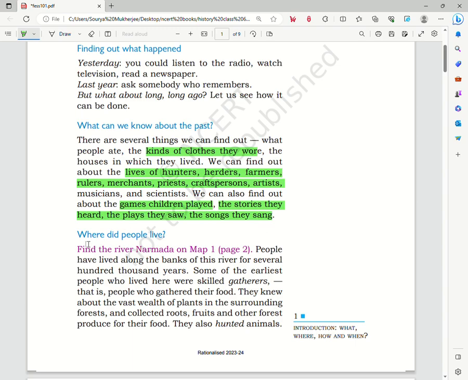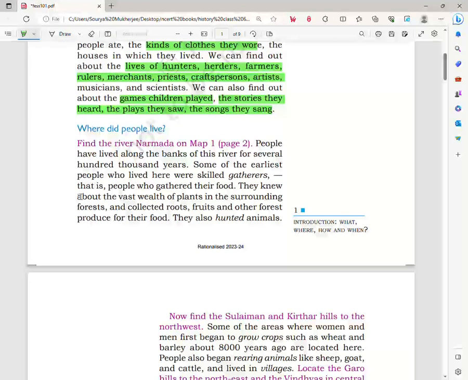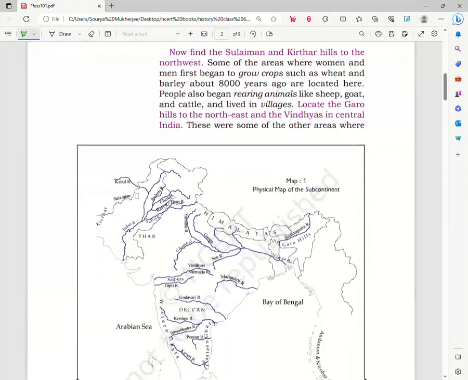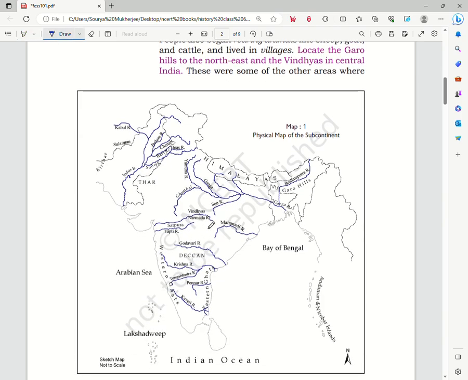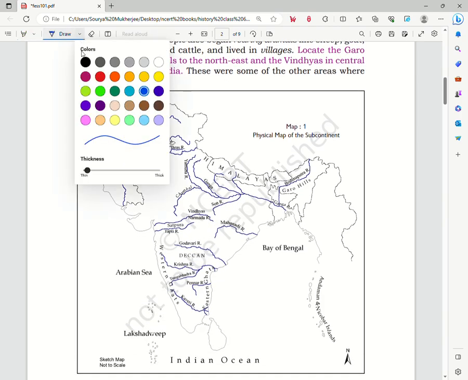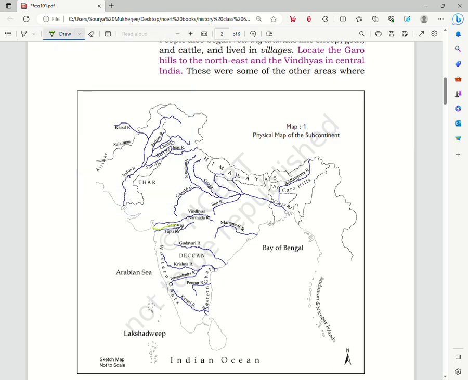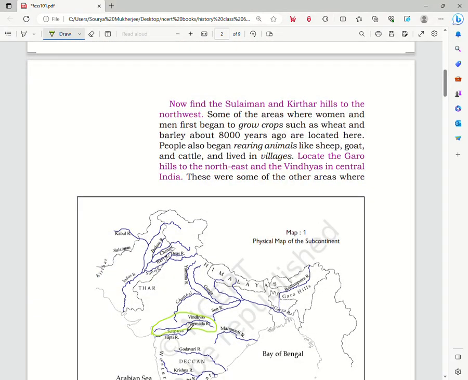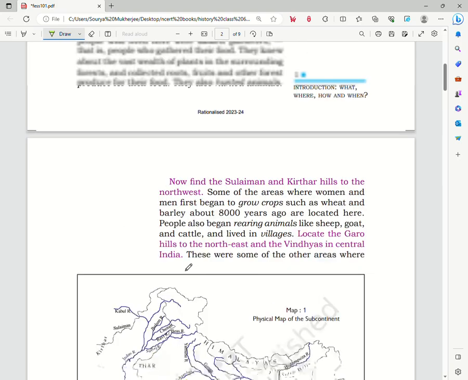Then let us continue. We see in the next section: Where did people live? There is a map on page 2, that is Map number 1. It points to the Narmada river. The Narmada river is over here, in central India. It says that people have lived along the banks of this river for several 100,000 years. So people have been living here for a very, very long time, close to 100,000 years and more.